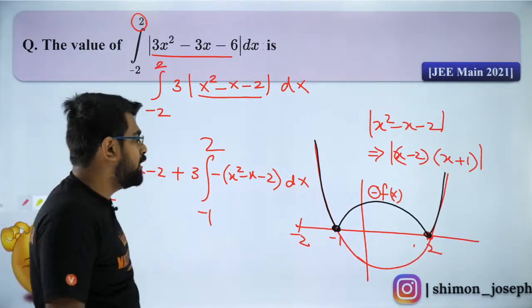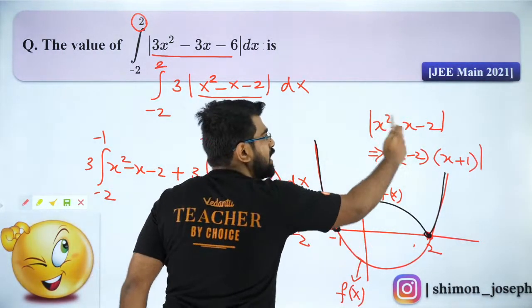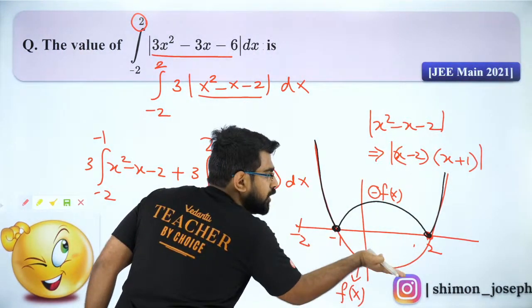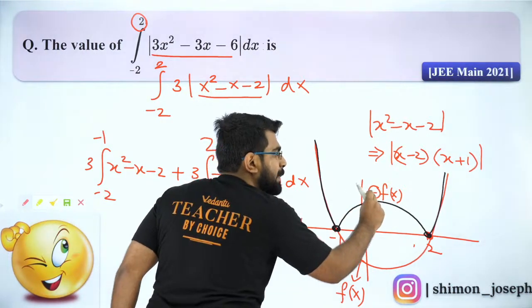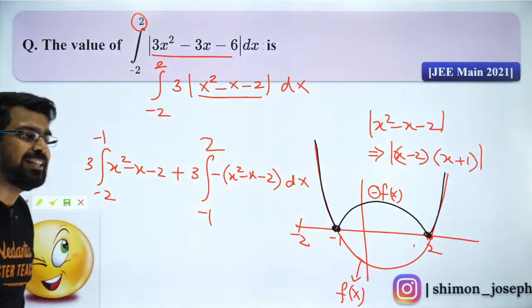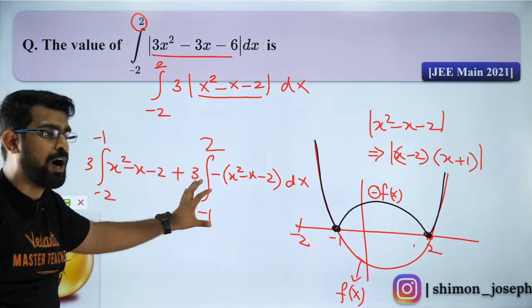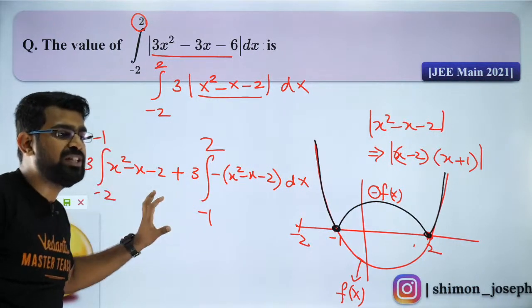Because technically, this is your f of x. And when I put modulus, this is negative, no? So it becomes positive by making it minus f of x. Understood? Did you all like it? Yes, yes, yes. I hope you guys have got the concept. I will show you the answer.